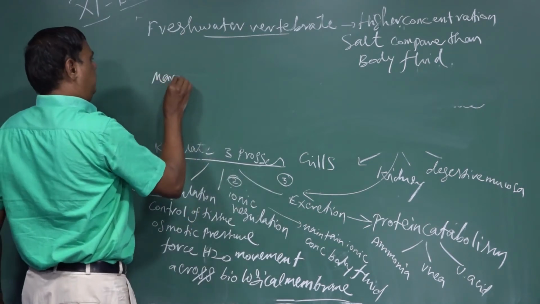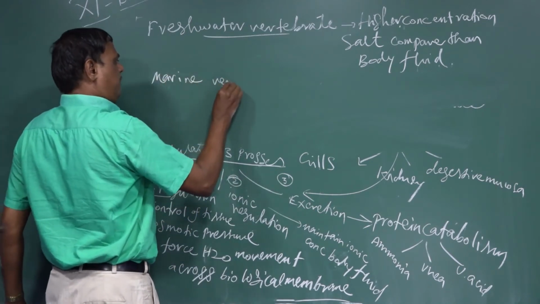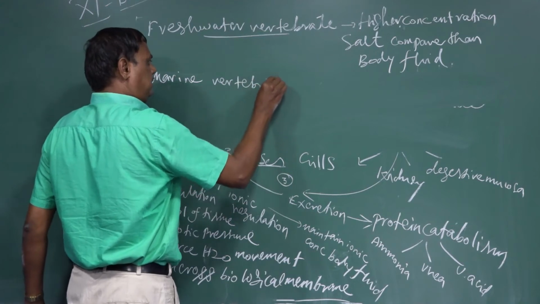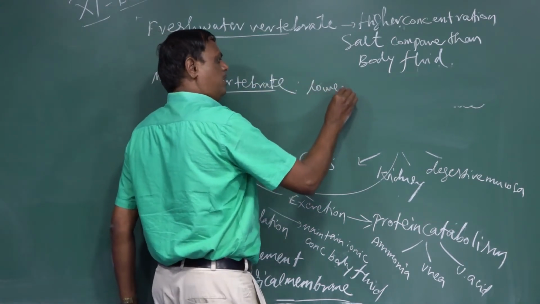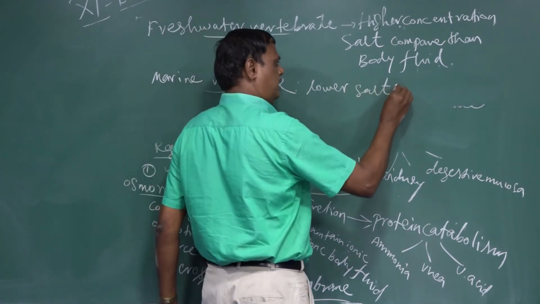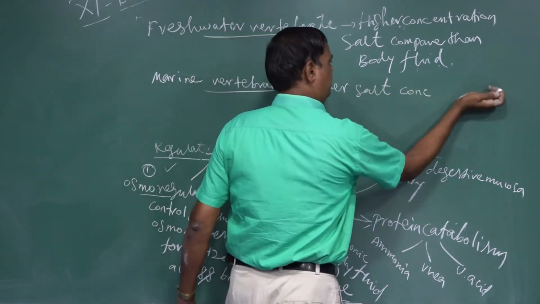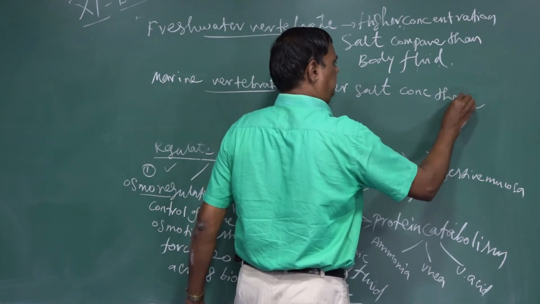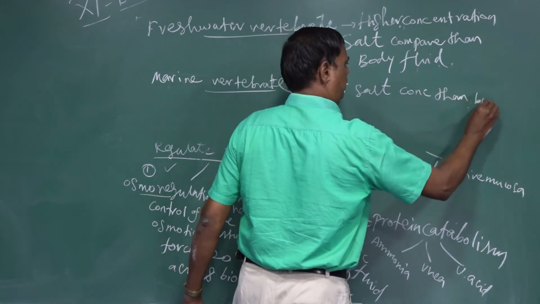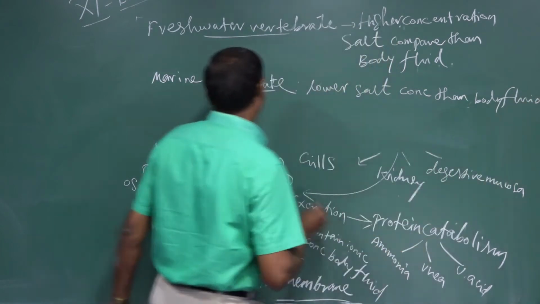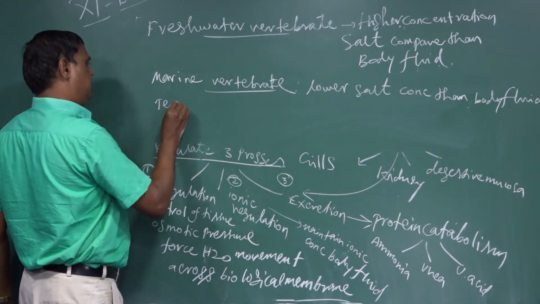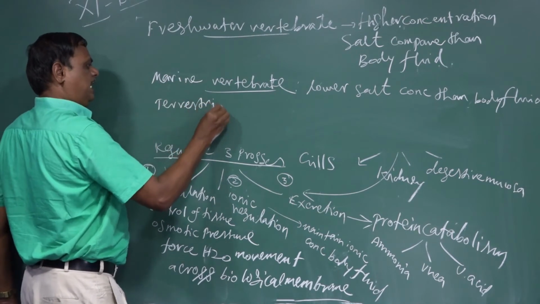Marine vertebrate: lower salt concentration than the body fluid. Terrestrial animals. Next we go for terrestrial animals.